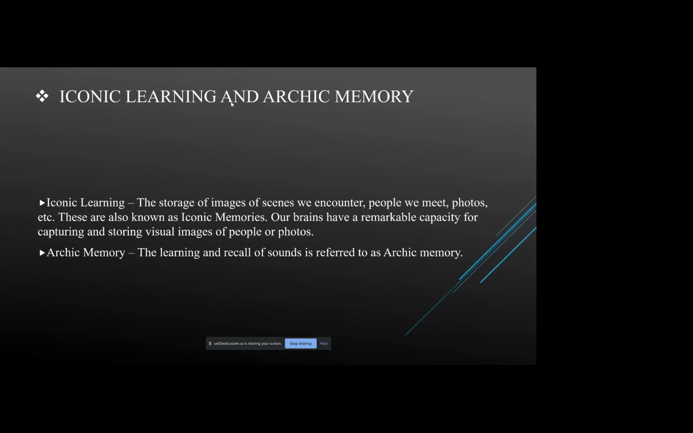So there are two other kinds of learning, that is iconic learning and acoustic learning, or acoustic memory. Iconic learning is the storage of images of scenes we encounter, people that we meet, or photos, any kind of things that we see. These are generally known as iconic memories. Our brains have a remarkable capacity for capturing and storing visual images of people or photos. So compared to memorizing a normal word, when you see the image of it, you will remember it for a longer term. That's what studies also say.